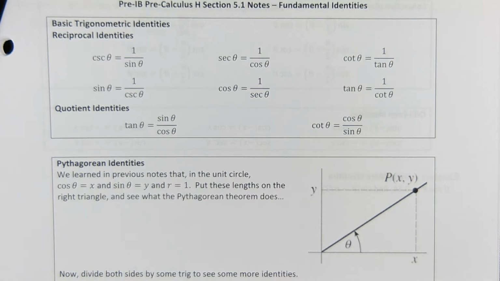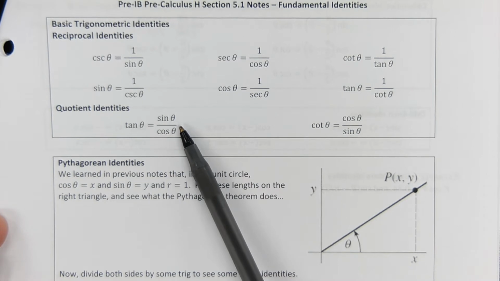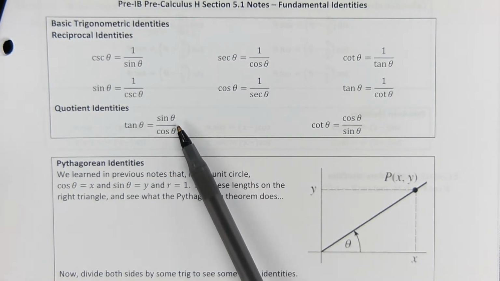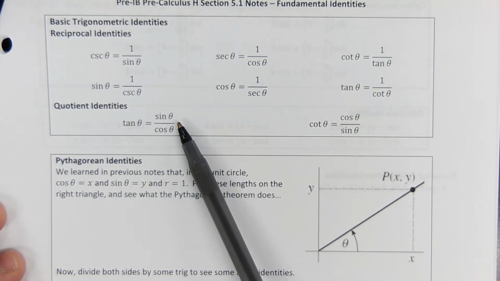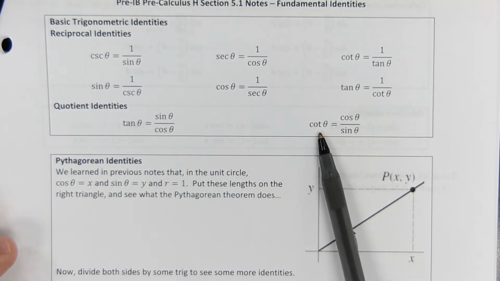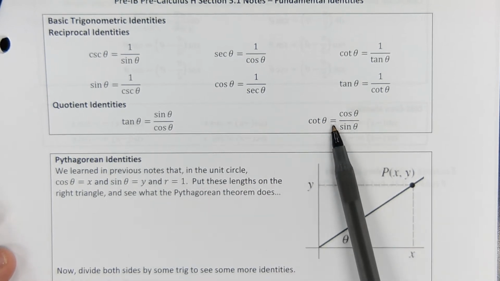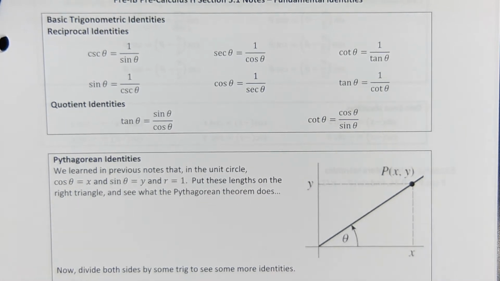Now, something that, again, I keep saying Kai was the first to realize, but Kai realized that, and he's not here, by the way, that tangent of theta is sine theta divided by cosine theta. You realized that a long time ago. Well, if that's true, then its reciprocal, cotangent, must just be this fraction flipped upside down, or cosine theta over sine theta.